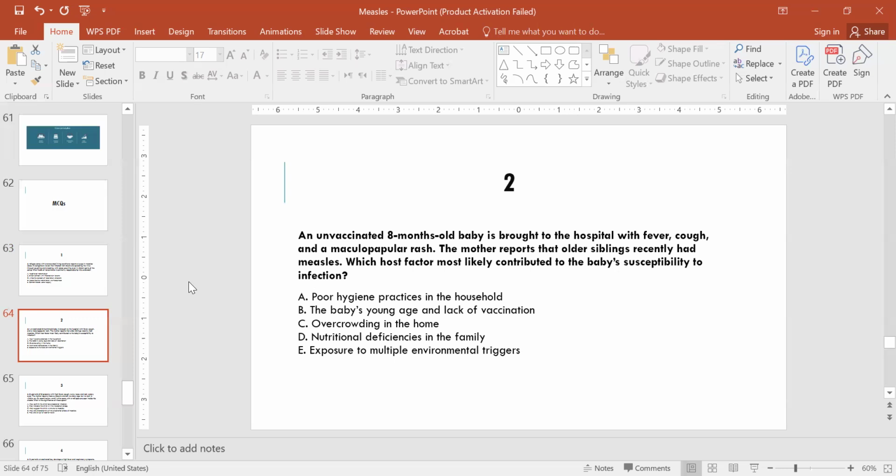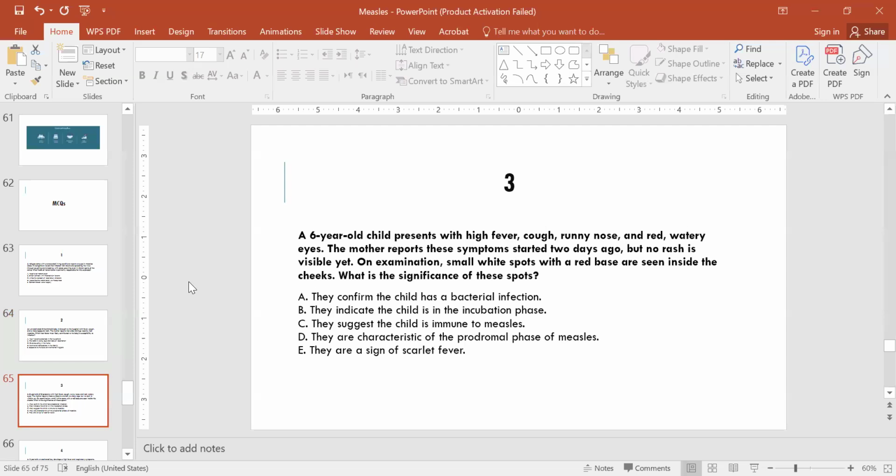Option C, overcrowding in the home. Option D, nutritional deficiencies in the family. Option E, exposure to multiple environmental triggers. B. Yes, option B is the right one.